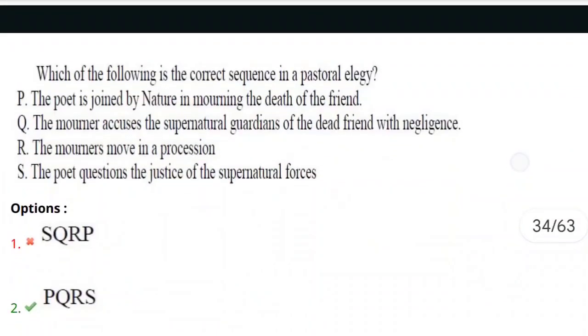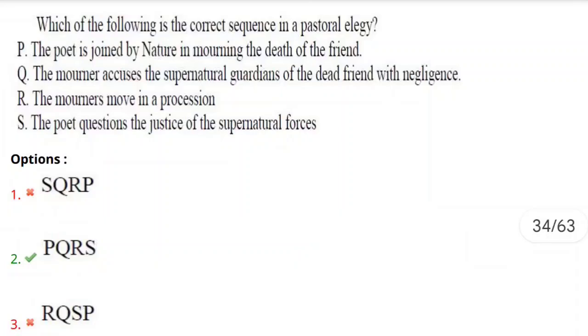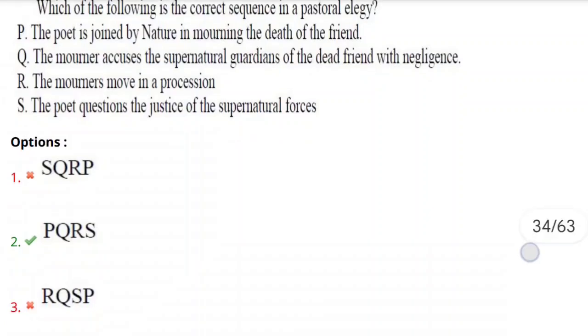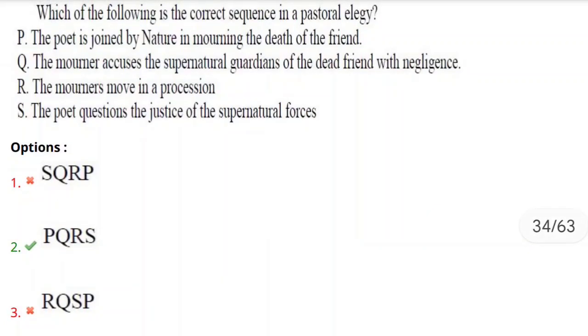The 53rd question. Which of the following is the correct sequence in a pastoral elegy? Here they have given us the characteristics of a pastoral elegy, and they're asking us to arrange them in the correct sequence. Let's look at the options first. Here they gave us P, Q, R: the poet is joined by nature in mourning the death of the friend.